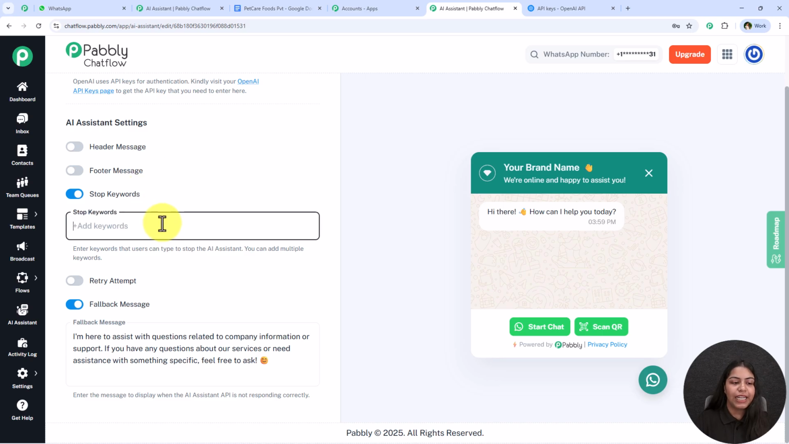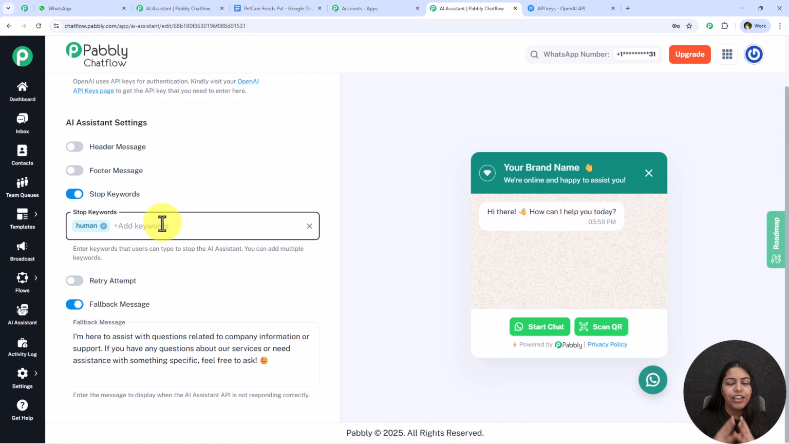Over here you have to enter the keywords that the user can type to stop the AI assistant. So let's say I want to add a keyword human. I'm going to type human and then press enter to add this keyword. It is really important to type the keyword and then press enter, otherwise the keyword will not be added. Now whenever my user types the keyword human, automatically the AI assistant is going to stop, and further the AI assistant will not respond to that user.